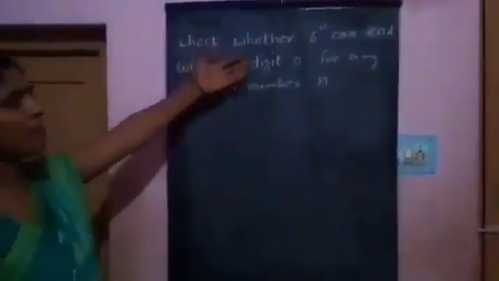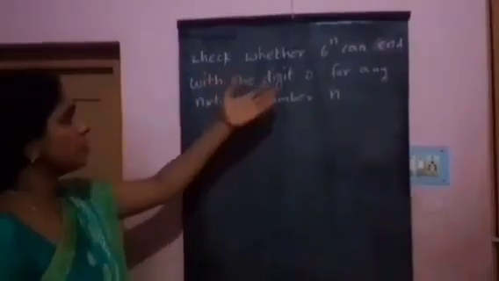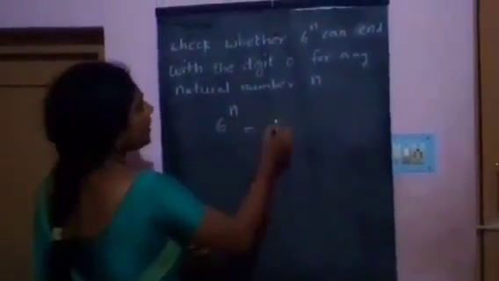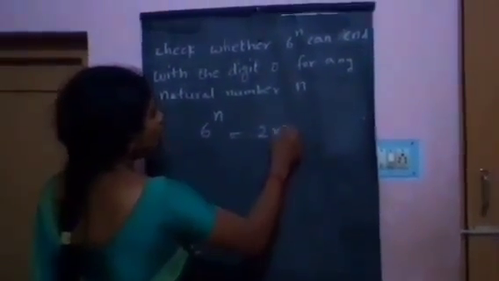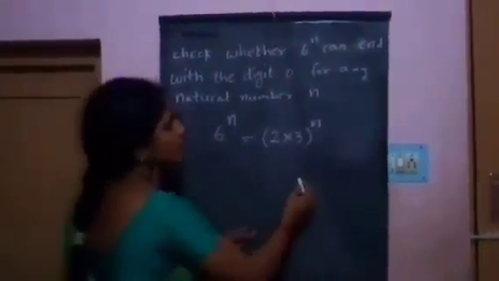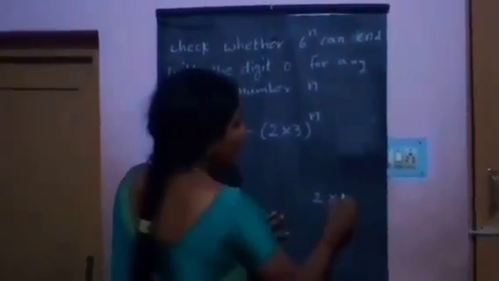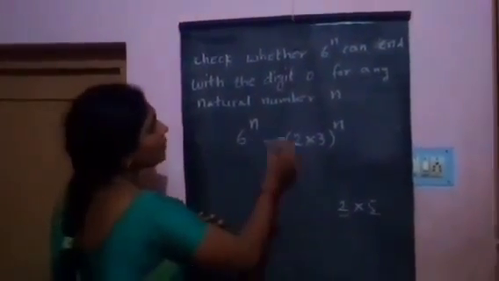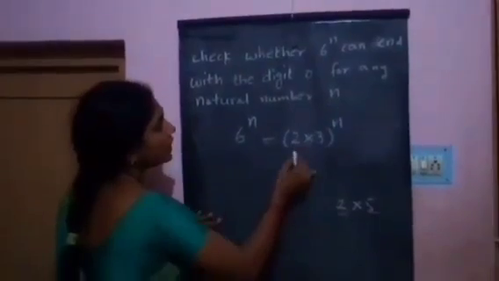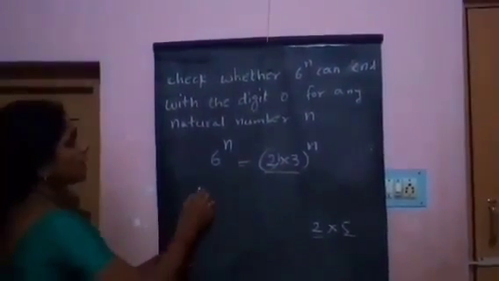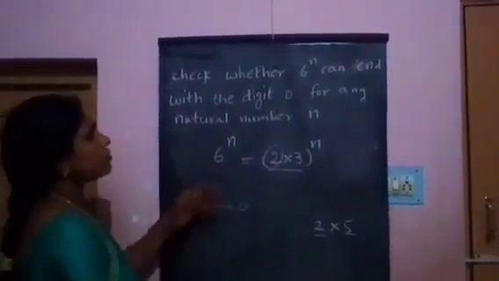This problem is the same as example 3. Check whether 6 power n can end with the digit 0 for any natural number n. 6 power n can be written as 2 into 3 whole power n. Any number ending in 0 must have 2 and 5 in its prime factorization. In this prime factorization, only 2 and 3 are there, not 5. So 6 power n cannot end with 0 for any natural number n.